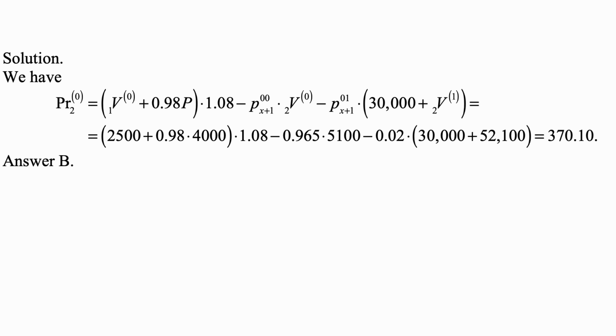Well, we just write out the standard formula. This 30,000 is the benefit while being disabled, and 2V1 is the reserve for being disabled, and 2V0 is the reserve while healthy. All of these numbers are given in the problem, so we just plug them all in, do the calculation, and we get 370.10, which is answer B.